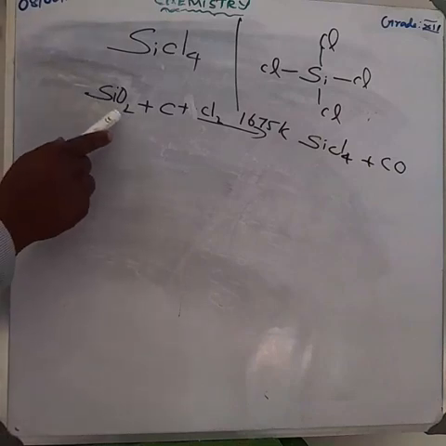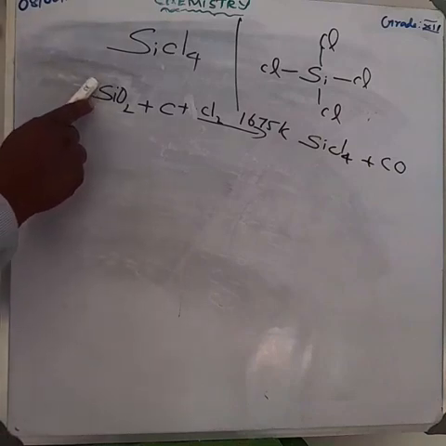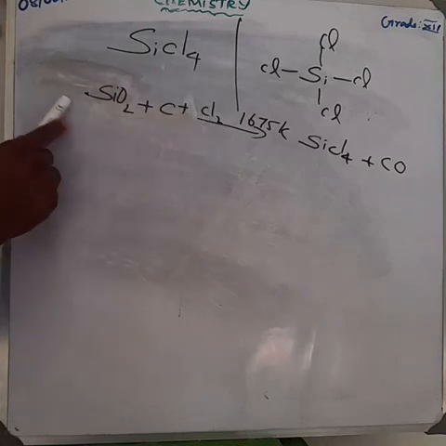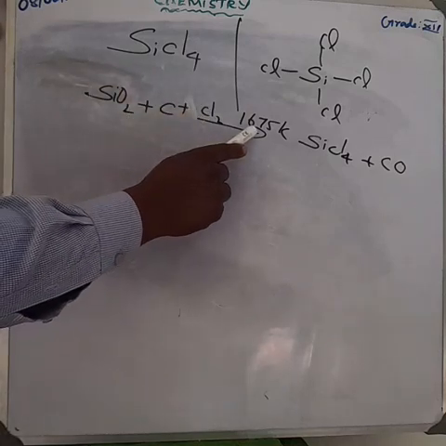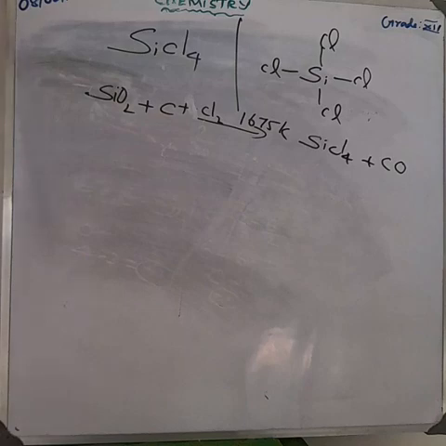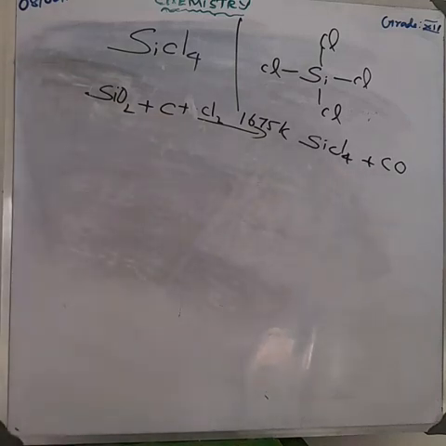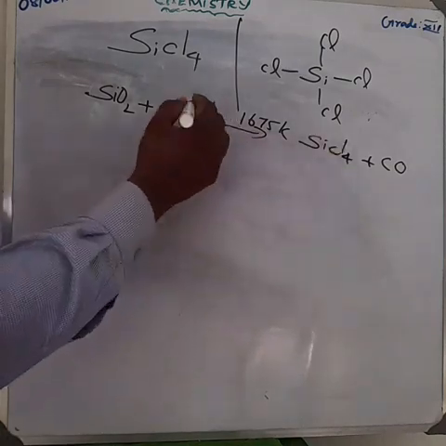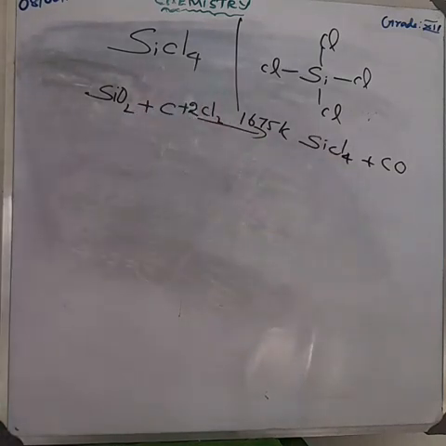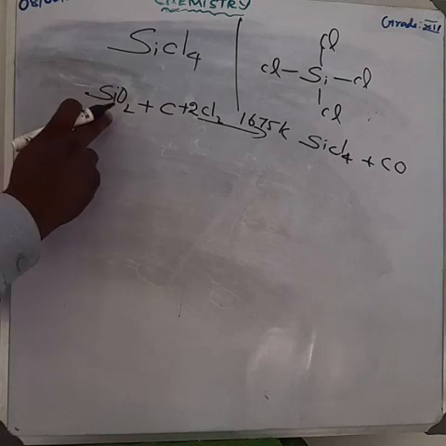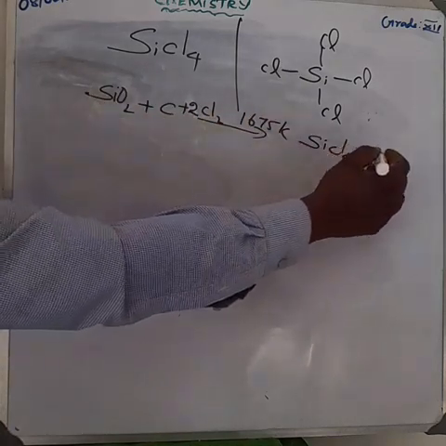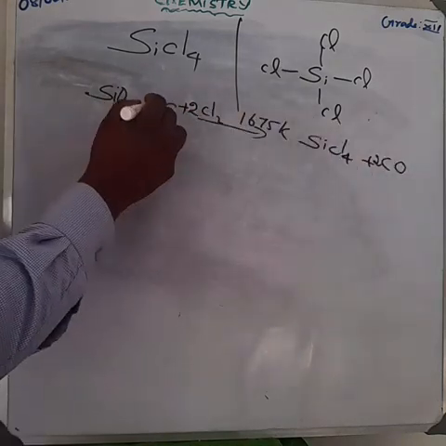Silica reacts with carbon in the presence of chlorine at 1673 Kelvin to give silicon tetrachloride and also carbon monoxide. We have to balance the reaction. How much chlorine is there on the product side? 4 chlorine, so make it 2 Cl2. Like that, chlorine is balanced. What about the oxygen? Here there are 2 oxygen, so on the product side also make it 2 carbon monoxide. Now the equation is balanced.